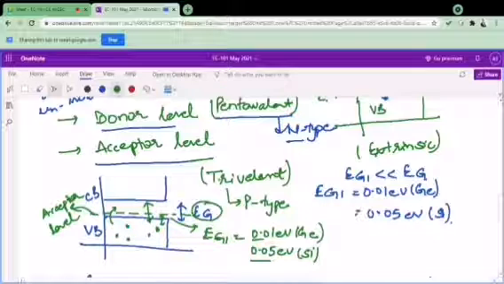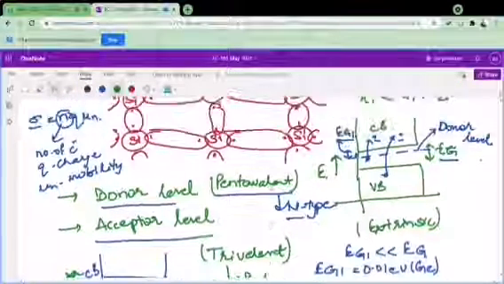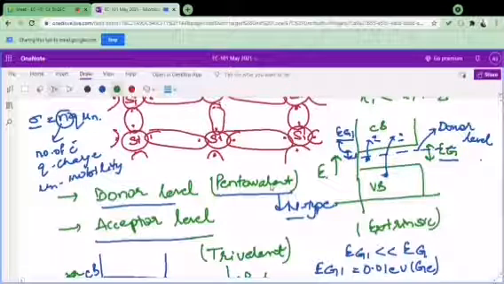But due to the presence of this acceptor level, an extra level is created, just as a donor level was created in N type. In P type, where there is a trivalent impurity, we will have an acceptor level, and due to this acceptor level these electrons will stay in that position and will help in the conduction. So this is how these trivalent impurities and the pentavalent impurities affect our conductivity, and how they conduct even at low temperature or simply low energies, right?